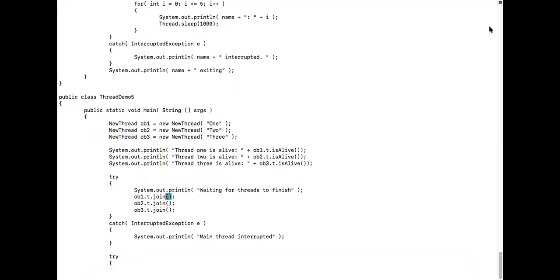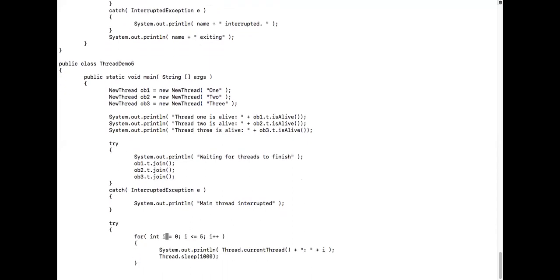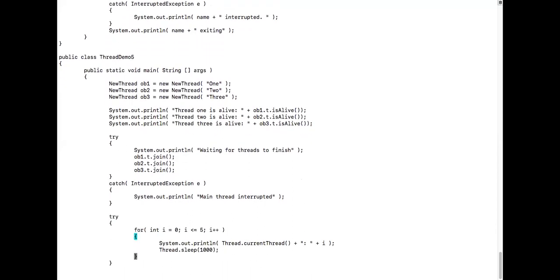Are you understanding? The calling thread will wait for those threads on which the join method is called. So main will not continue its operation of printing values from 1 to 5 until all the 3 threads complete their operation.